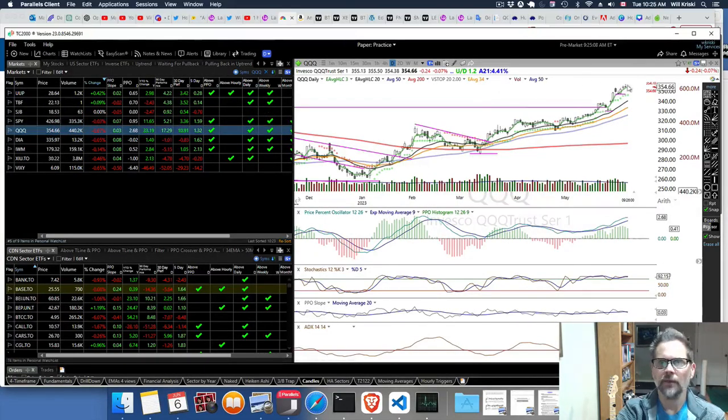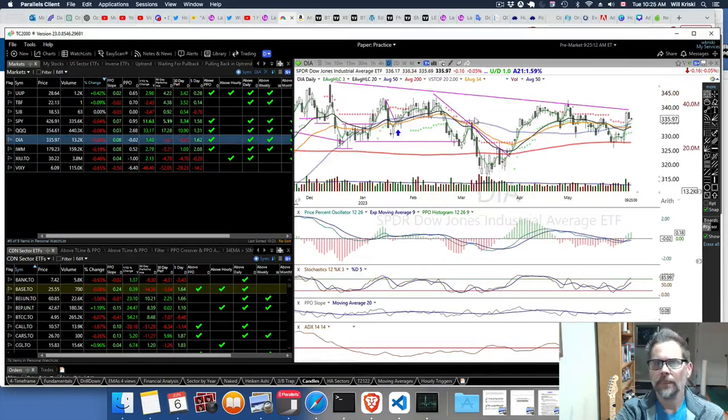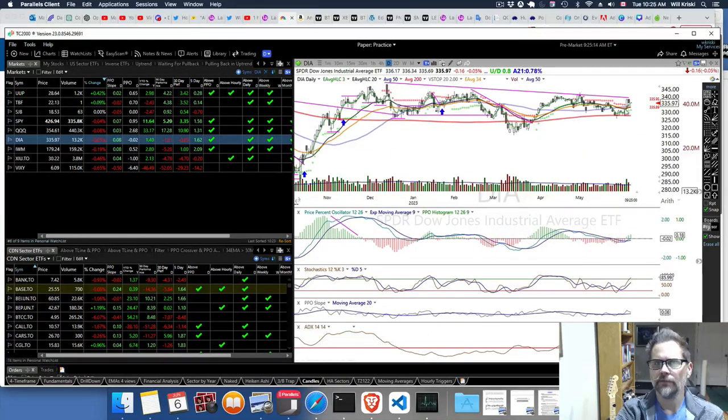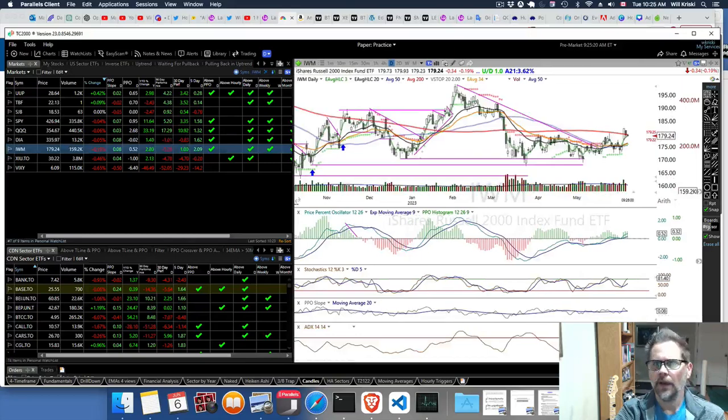So NASDAQ, it's way up high. It looks good though. Strong, but it's just kind of extended. The Dow, it's kind of in this consolidated period, but it did pop up above the 50, and there's a bit of a pullback there. IWM had a big jump, and then it's pulling back. So this could be the start of an uptrend again.